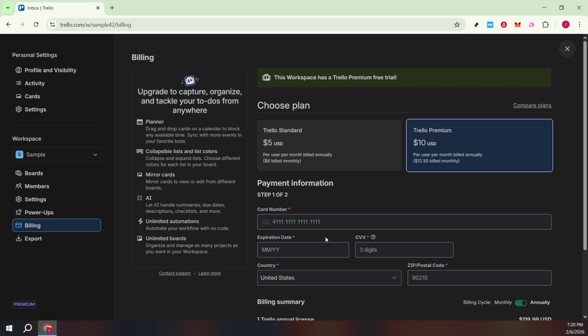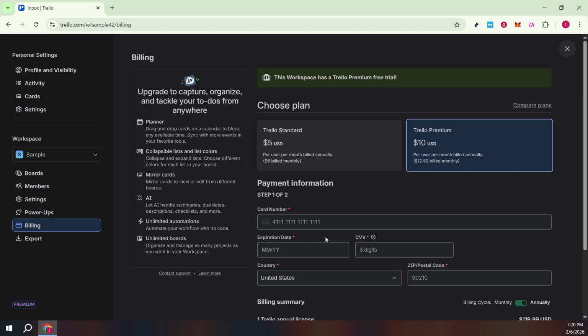Trello typically processes cancellations at the end of your current billing cycle, which means you'll keep premium features until your renewal date and then automatically downgrade to the free plan. If you're in a trial, canceling prevents future charges after the trial expires. Policies can change, so review any on-screen notes about refunds, proration, or effective dates carefully before you confirm.